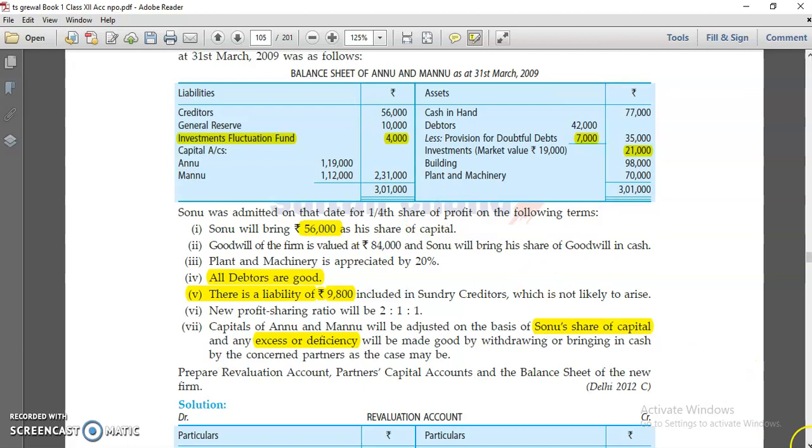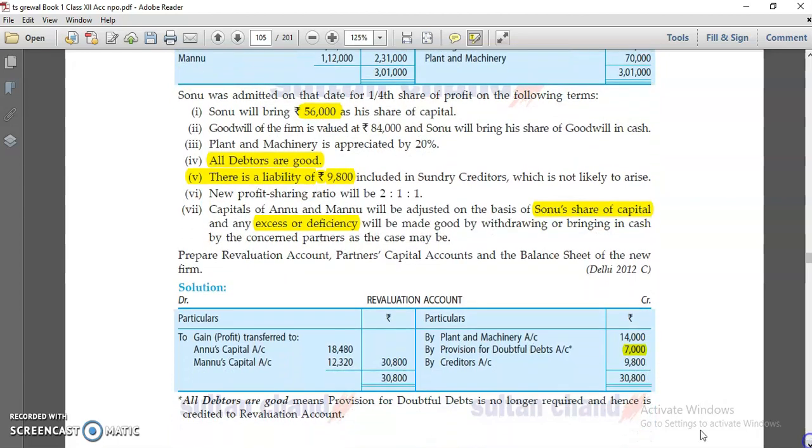Okay, and one more thing is there regarding creditors. Yes, there is a liability of 9,800 included in creditors which is not likely to arise. It means total creditors according to the balance sheet you have to pay 56,000, but they are saying 9,800 is not required to be paid. It means this becomes your income also, so you can transfer to your credit side because there is no need to pay creditors of rupees 9,800. So this is just like a discount received, you can say. Okay, so balancing figure your profit, then you transfer to old partners in old ratio.